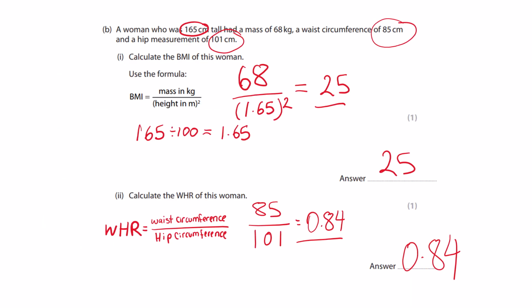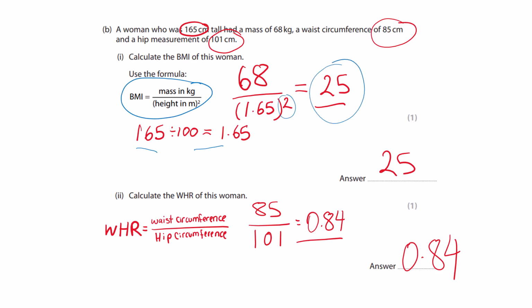Okay, so a woman who was 165 centimeters tall had a mass of 68 kg, a waist circumference of 85 centimeters, and a hip measurement of 101 centimeters. Calculate the BMI of this woman. Well, that's very nice of them to give you the formula. So mass in kilograms, which is 68, over the height in meters squared. So I converted centimeters to meters by dividing by 100. And then remember the square, which gave me 25.